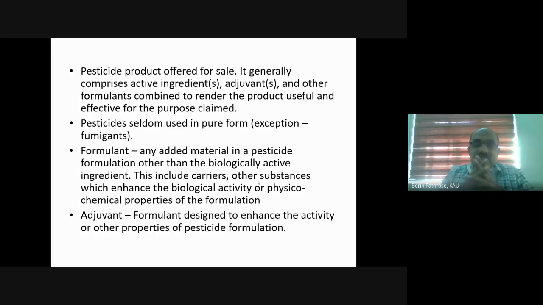And this includes carriers and other substances which enhance the biological activity or physicochemical properties of the formulation. Say you are preparing a chicken curry and you want a bit more quantity of gravy. കുറച്ചധികം ചാറ് വേണമെന്ന് വിചാരിക്കുക. And you add a bit more water into it.